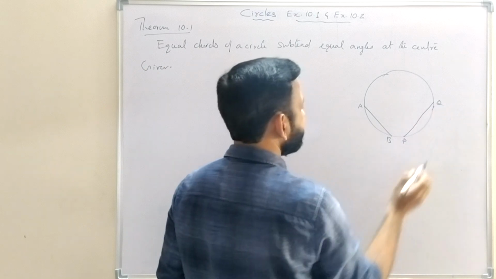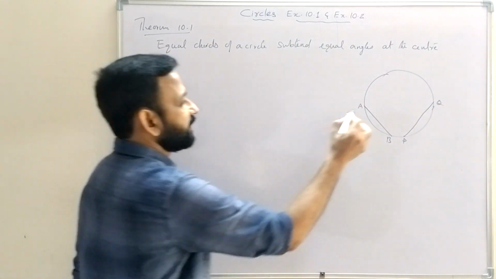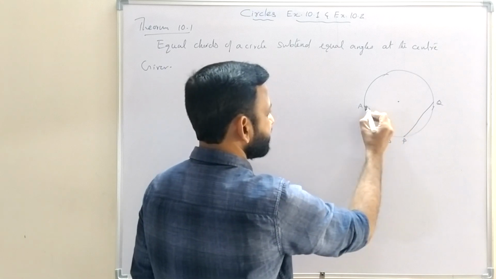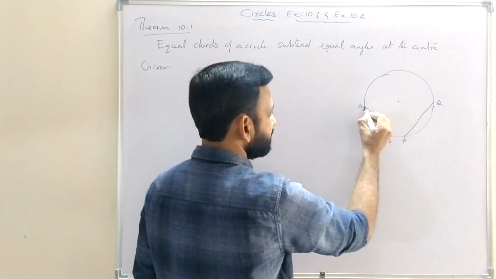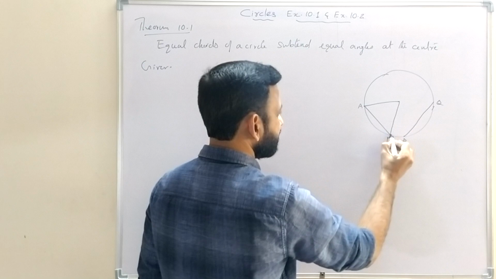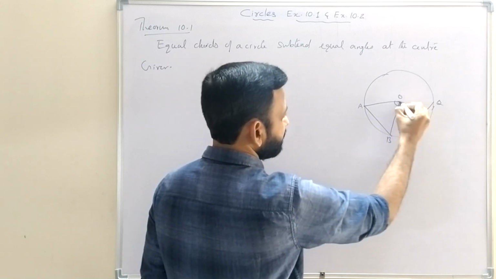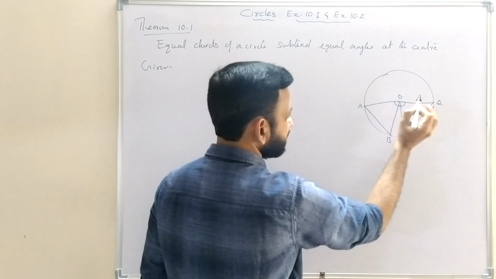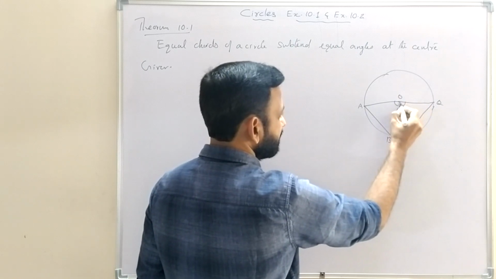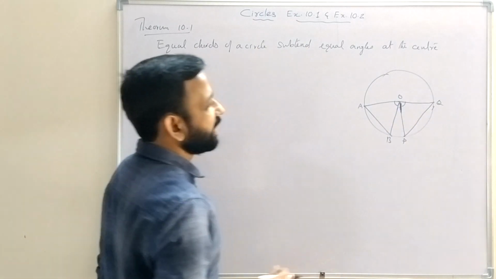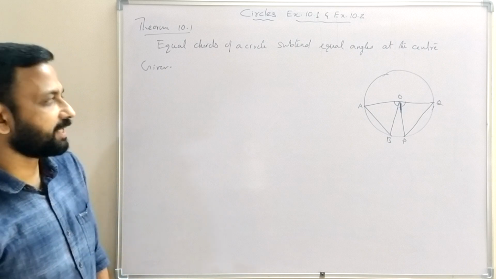AB and PQ are equal chords. Then we have to show that equal chords subtend equal angles at the center. So AB subtends one angle at the center, that is angle AOB, and PQ subtends another angle at the center, that is angle POQ. So we have to show that angle AOB and angle POQ are equal.